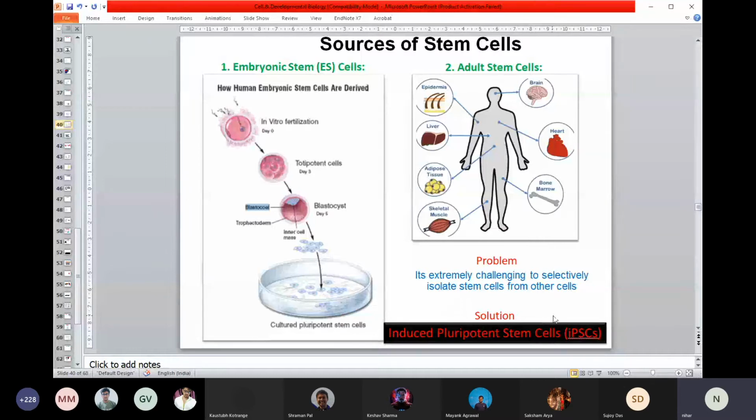Then what is the solution? People then struggle to find alternate ways. When you have multiple hurdles, and people are demanding it because for many diseases you need this badly, people are struggling to find alternate ways. And one of the alternatives I'll be showing is called induced pluripotent stem cell.